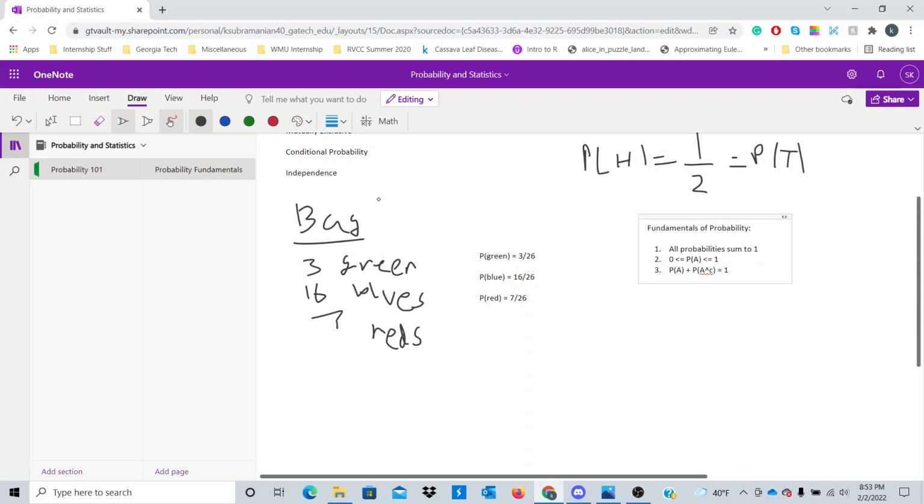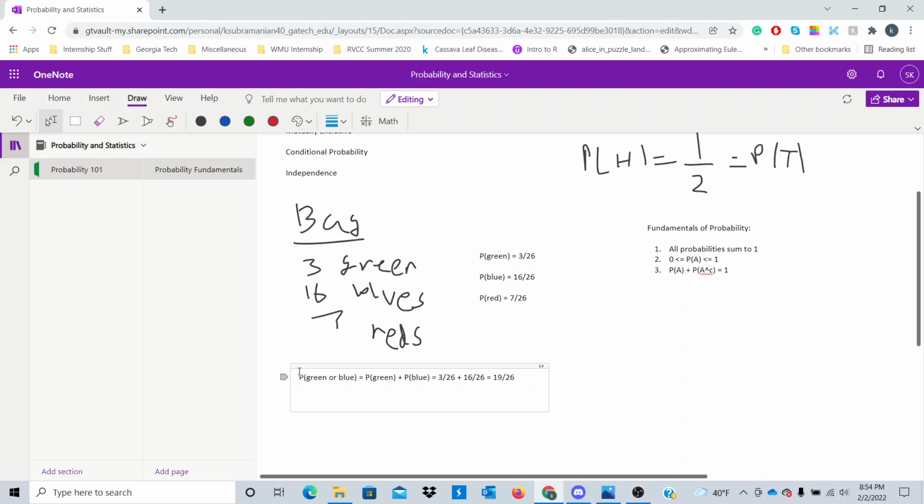Okay, so enough with the bag drawing of marbles. Let's make this a little more interesting. So what if I wanted to find this? Let's take our marble example. What if I wanted to take the probability of getting a green or a blue? So in this case, we have to consider the chance of getting a green or the chance of getting a blue. So we essentially add the probabilities of getting a green or a blue. So that'll be 3 over 26 plus 16 out of 26, which is 19 over 26.